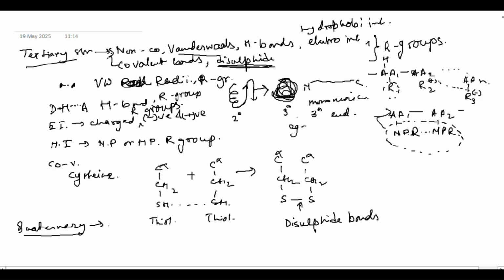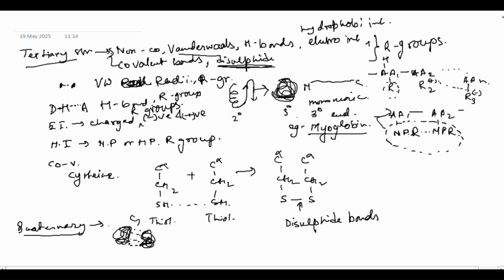An example of this would be myoglobin. Myoglobin is a monomeric protein. Okay, so it only undergoes tertiary structure, then it stops. But in case of quaternary structure, two polypeptides will be folded, tertiary structure formation will take place, and then they will also interact with each other like this.